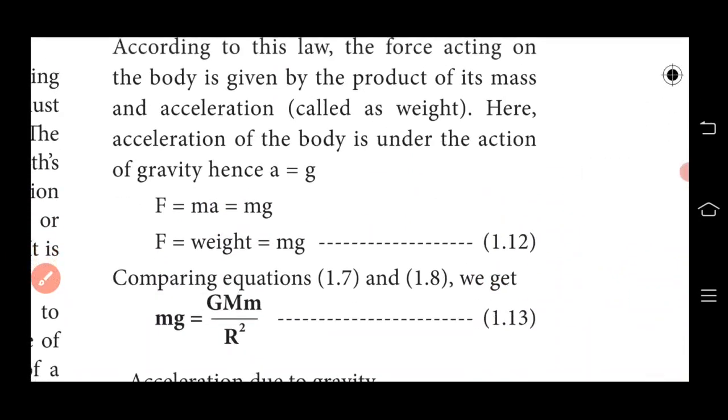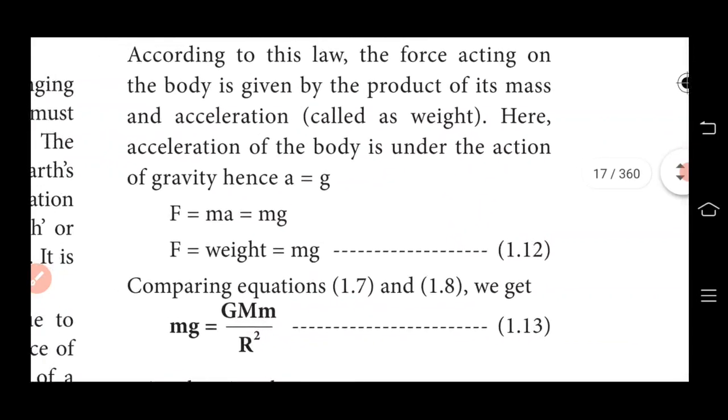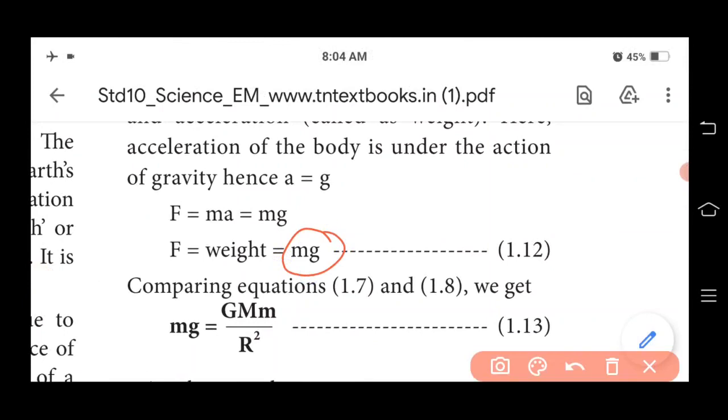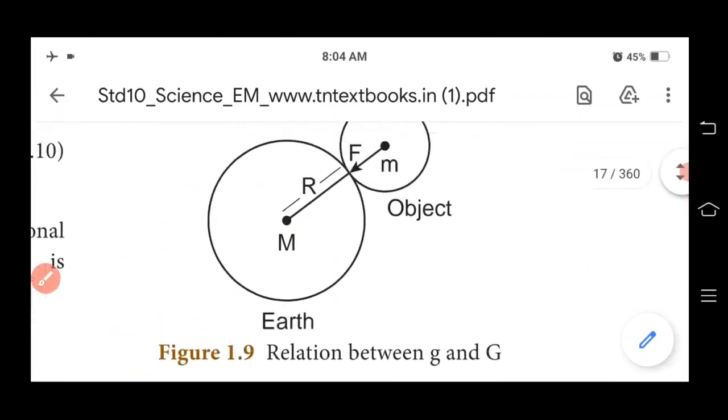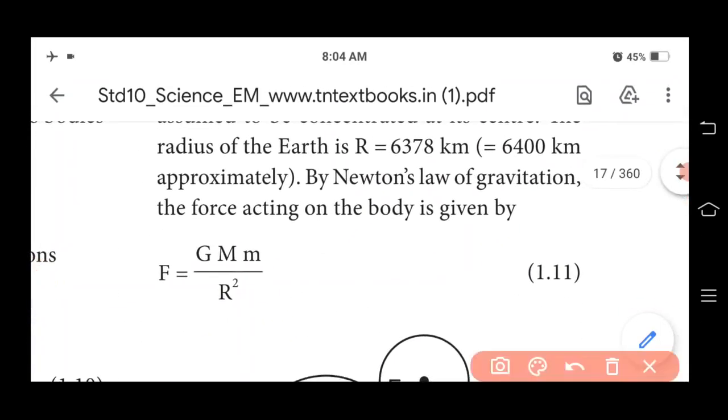So comparing equation 1.7 and 1.8, we get mg equal to GMm by r square, because in this equation F equal to m into g, and in this equation F equal to GMm by r square.